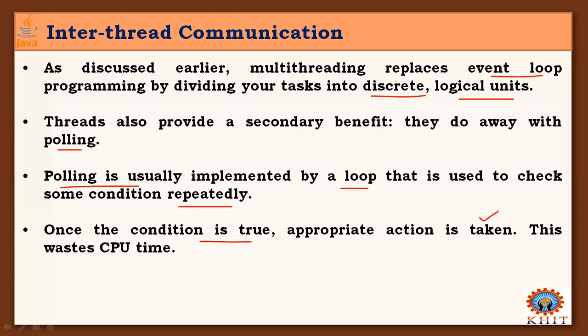Until that action or response is taken on a particular thread, the CPU sits idle, which automatically wastes CPU time.